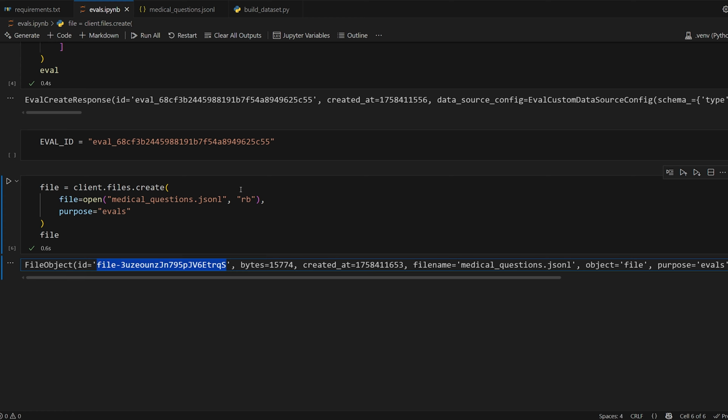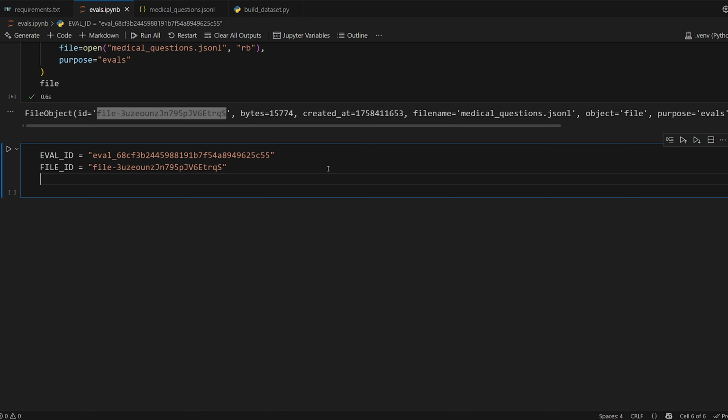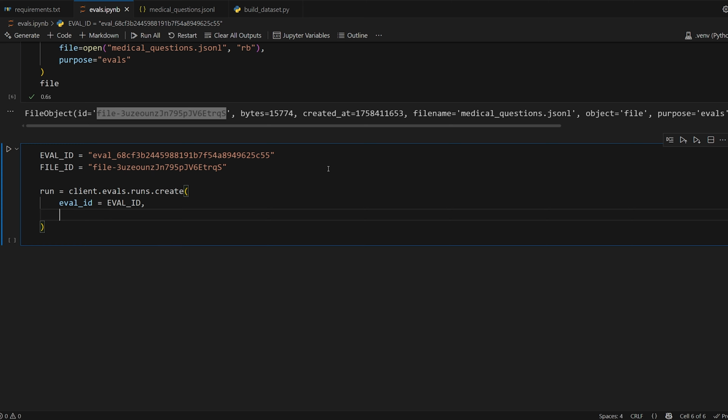So we'll copy this, and then now let's move this down below. And now we're going to create the run. So we'll do run is equal to client.evals.runs.create. We're going to specify our eval ID. And now we want to specify something called the data source.